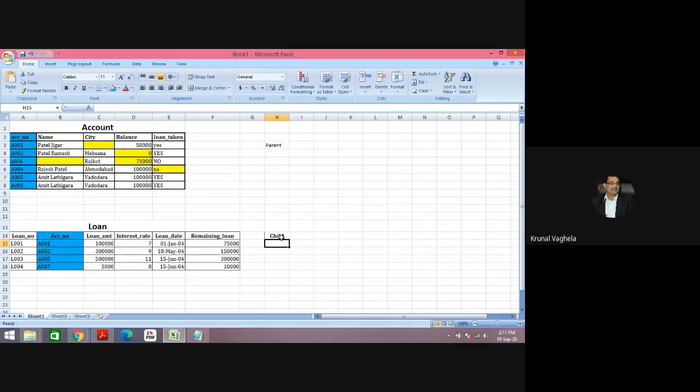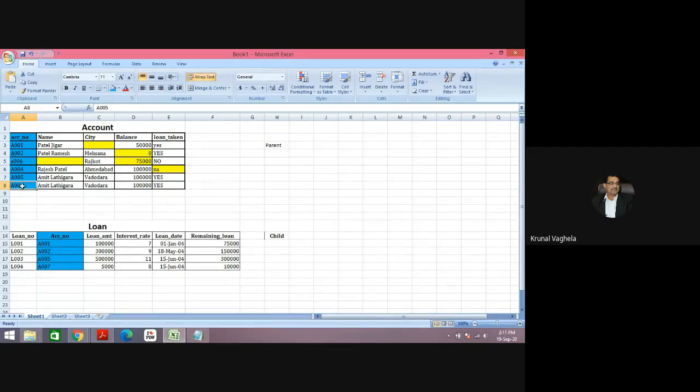Now what is the benefit? There are two benefits. Benefit number one: you cannot insert any value in your child table unless the value exists in the parent table.